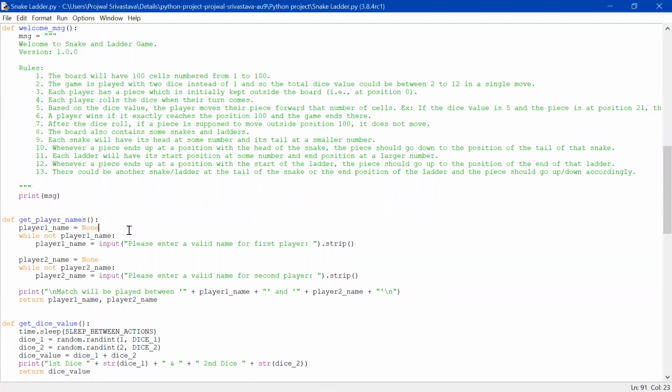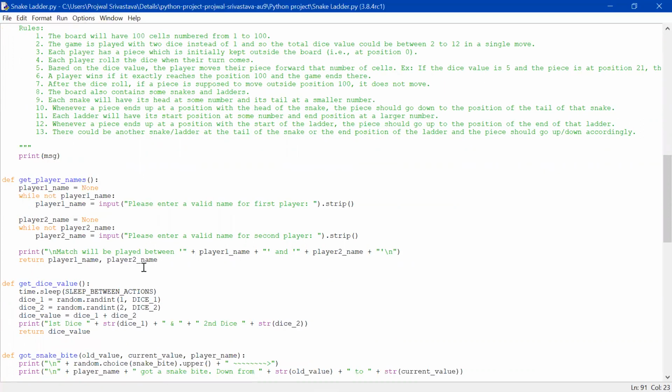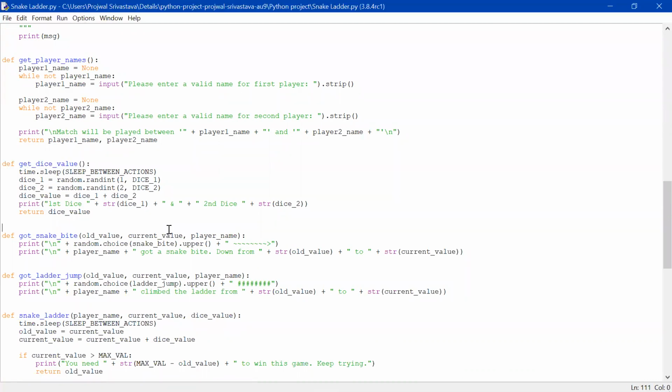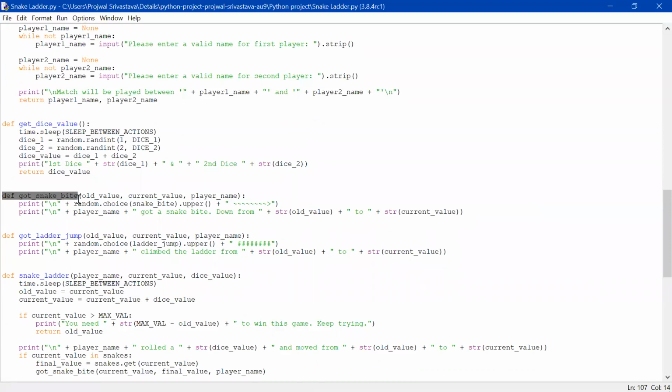This function is used for taking input from the user, like the player 1 and player 2 names, and this function will get the dice value when the user hits enter. There are two dice, and I have added both dice values; that is my final dice value, dice_value. And this function will print the message whenever a player gets a snake bite.